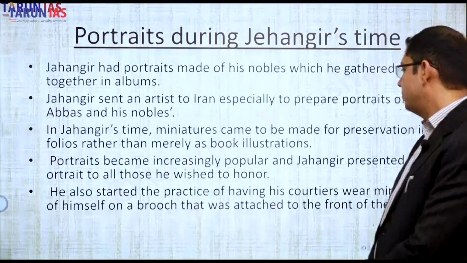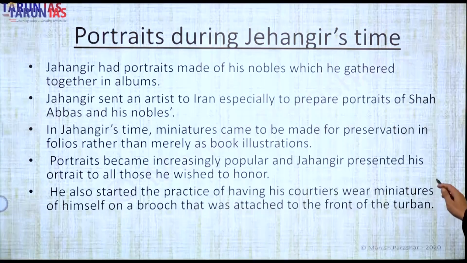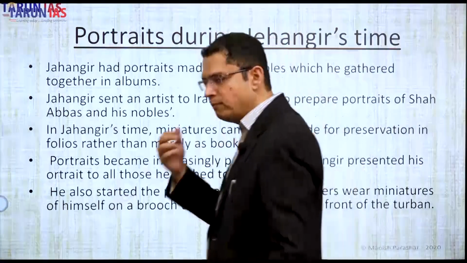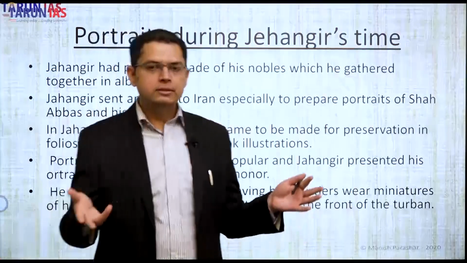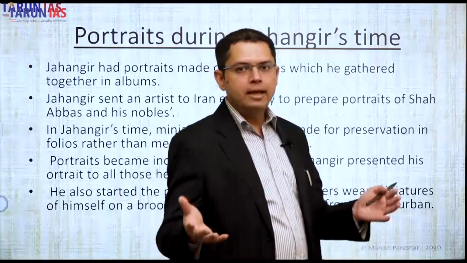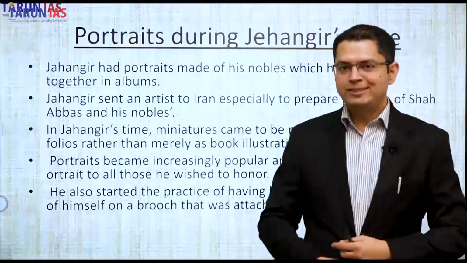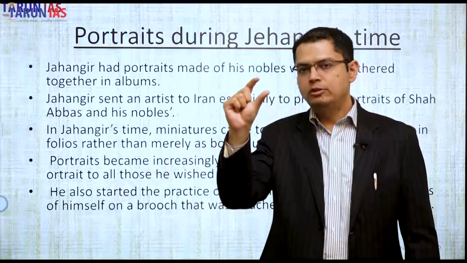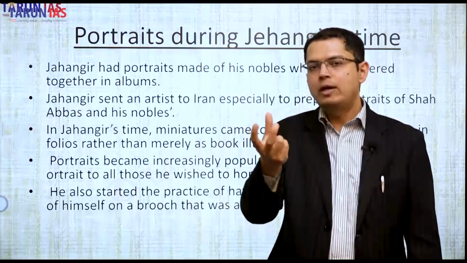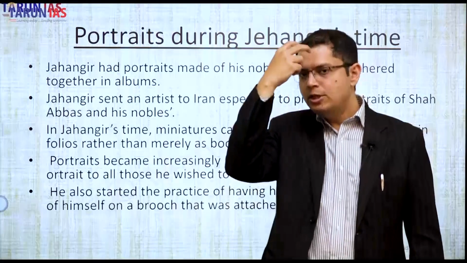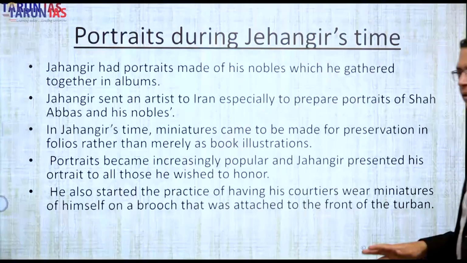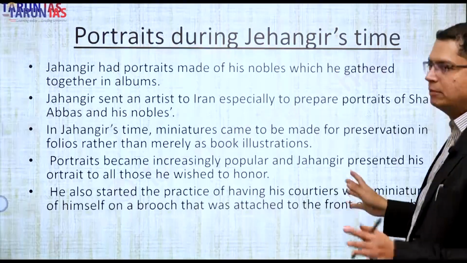Jahangir also started the practice of his courtiers wearing miniature portraits of himself on a brooch attached to the front of their turban. So some of his nobles in his court started wearing a brooch, a small pendant, a piece of jewelry in which his picture is there. Although it may not be that popular,